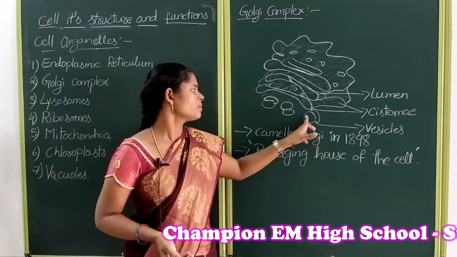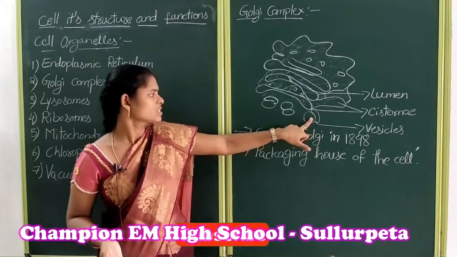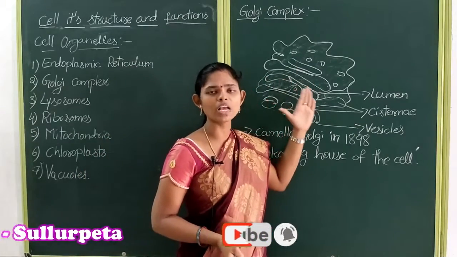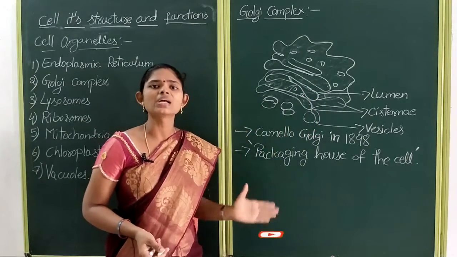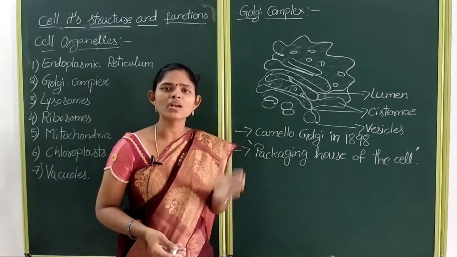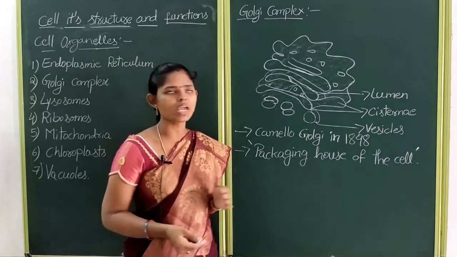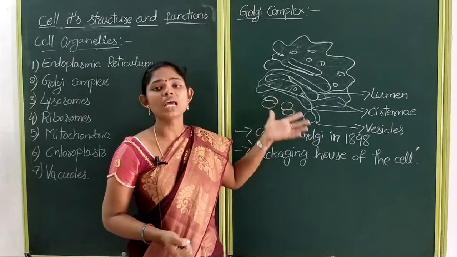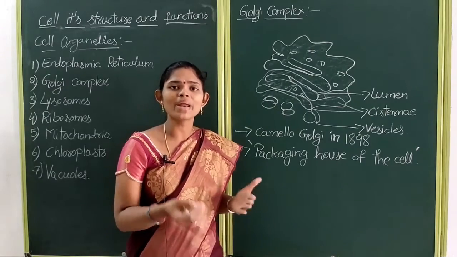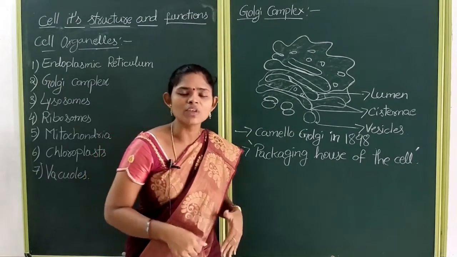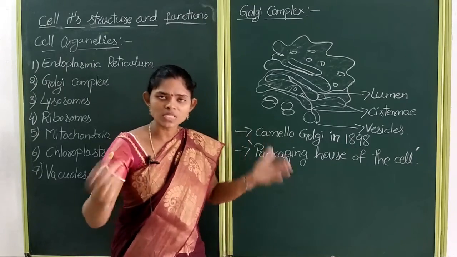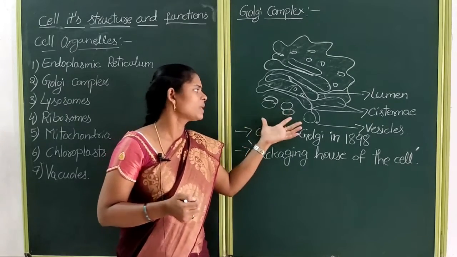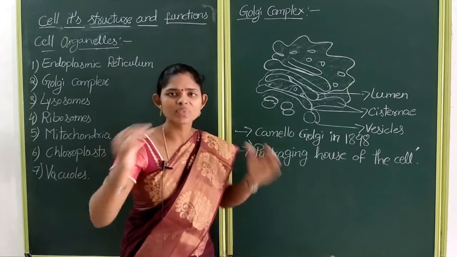These vesicles help in the transportation of various substances. The substances which were prepared in the Golgi complex are transported either to the cell membrane or to the cell organelles. The materials will be transported from the Golgi complex to the cell membrane. The cell membrane either uses them itself to repair or regenerate the cell membrane, or else these materials will be sent out of the cell through the cell membrane.